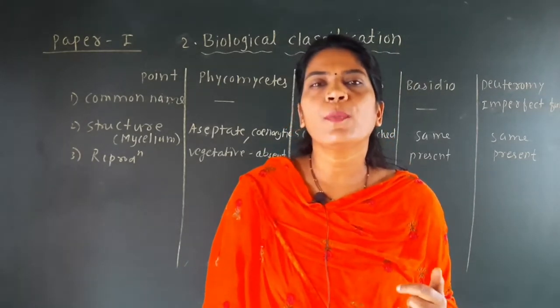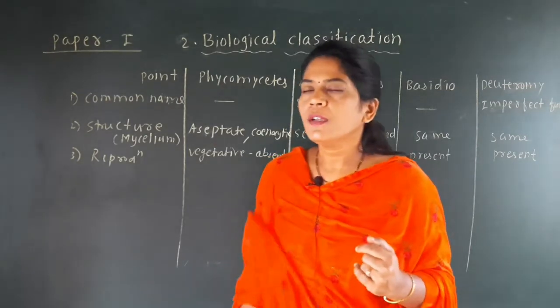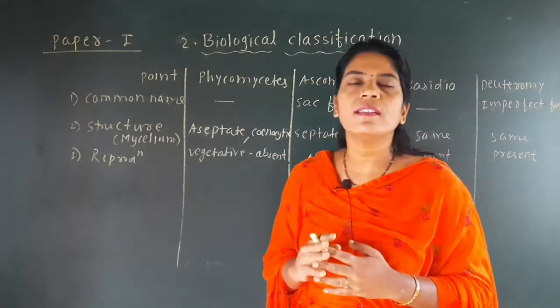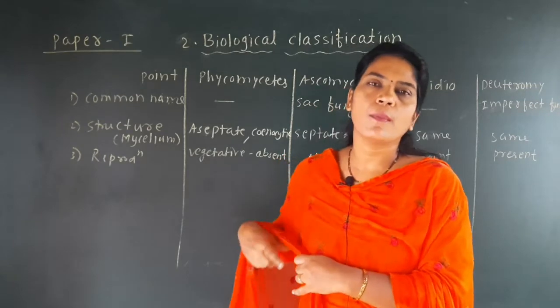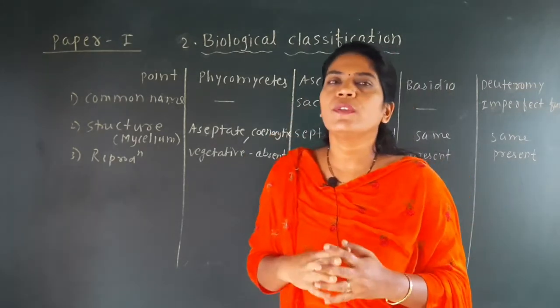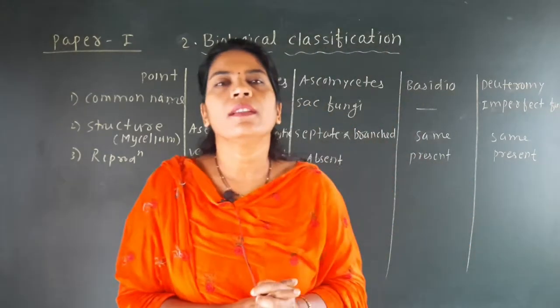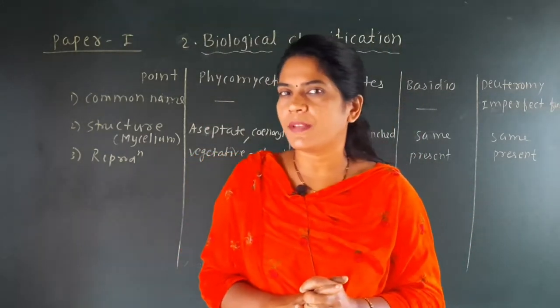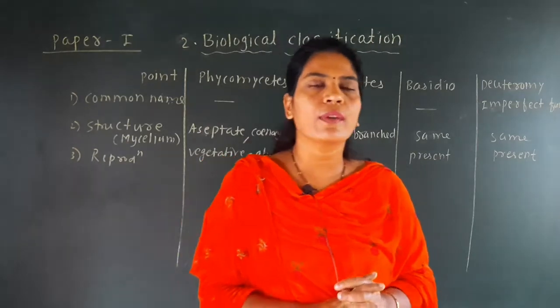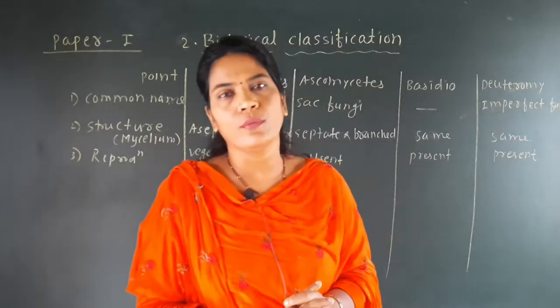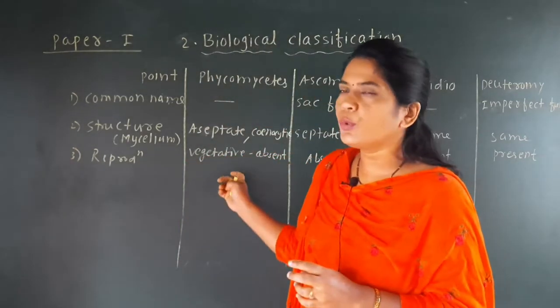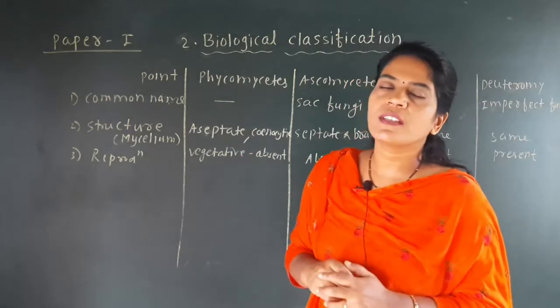Now the third point is the sexual form. Here in the Phycomycetes, we have seen that zygospore is a form of sexual reproduction where there is a union of two gametes. Those gametes may be isogamous, anisogamous or oogamous, and by union of the two gametes zygospore formation takes place.